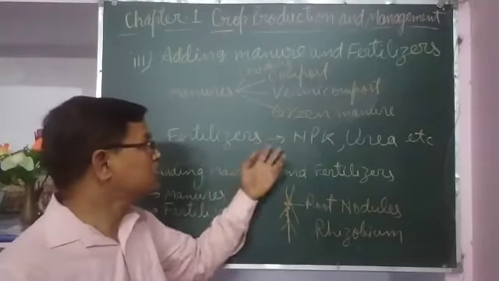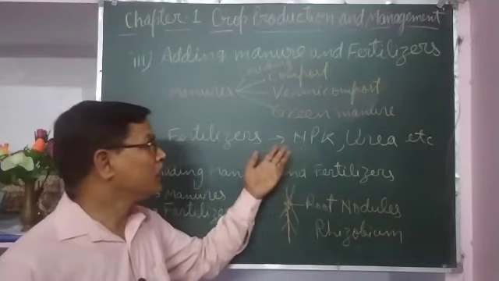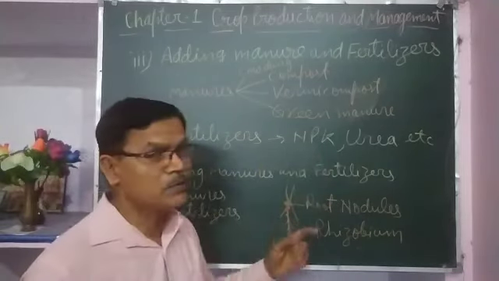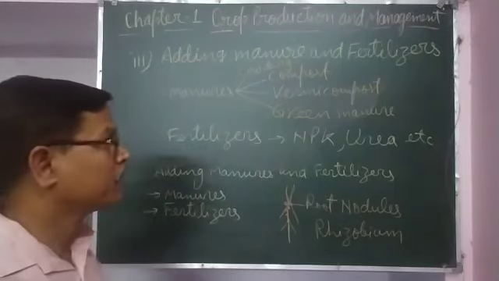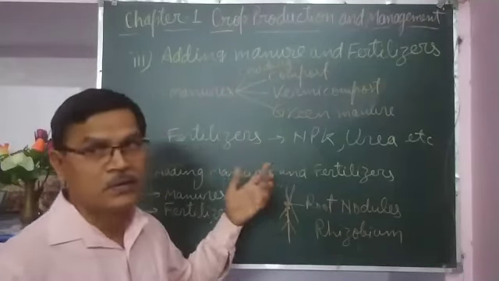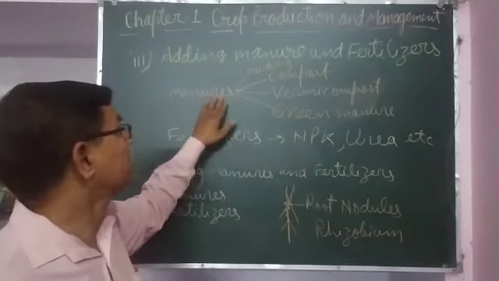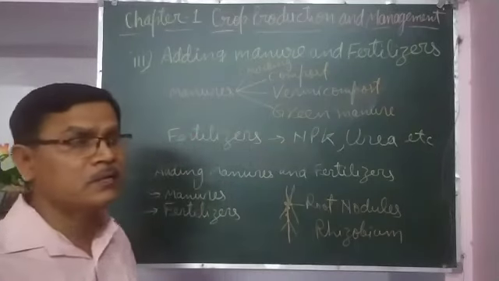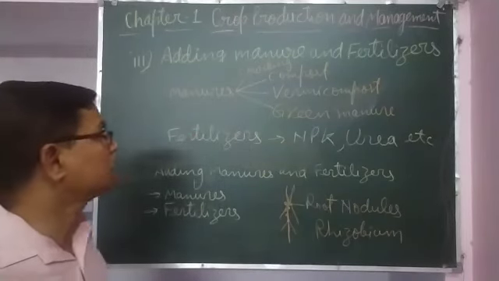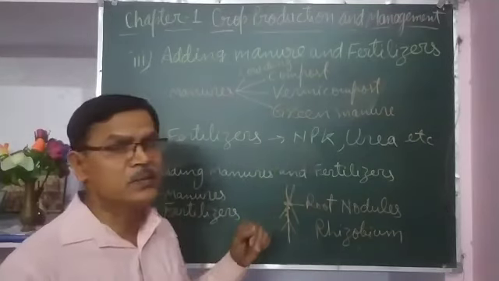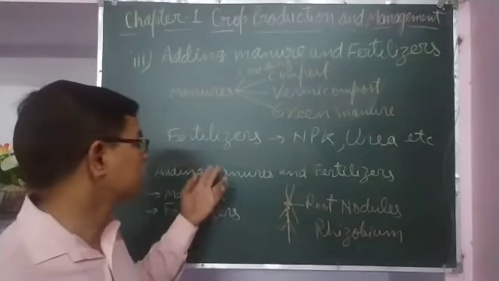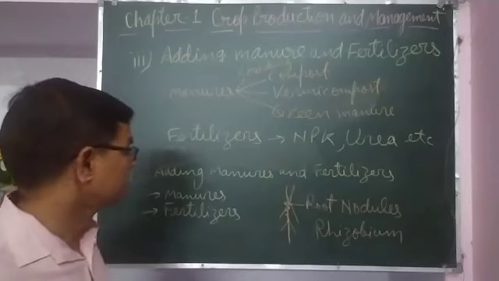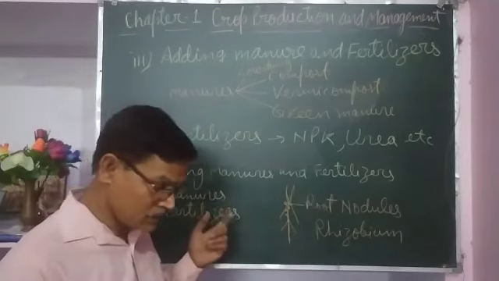So use of fertilizers is easy, and since they easily dissolve in water, they mix into the soil and work more quickly than manures. Manures first decompose, then mix into the soil, then the nutrients are taken by the plants. But fertilizers quickly mix into the soil and are taken by the plants. That works faster than manures. So both have some advantages and disadvantages.